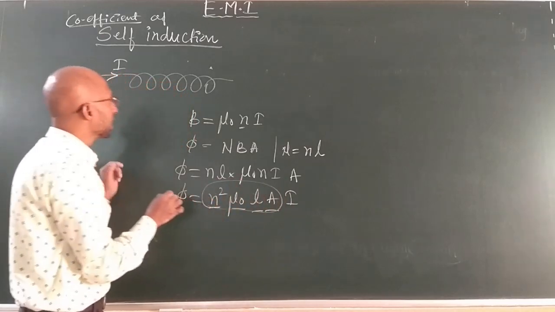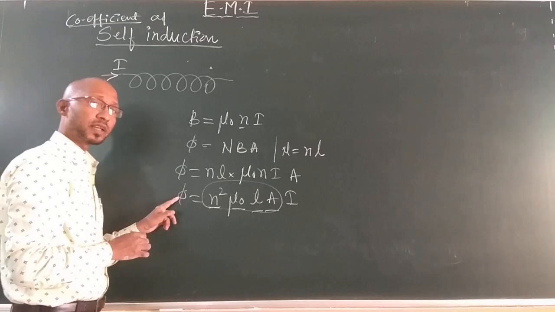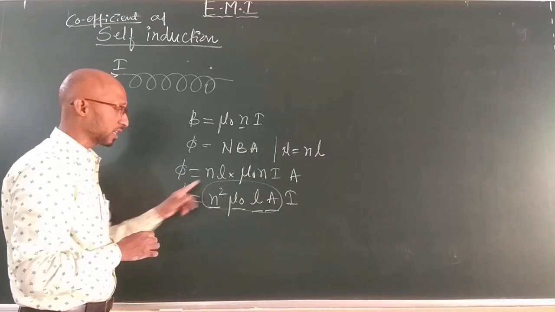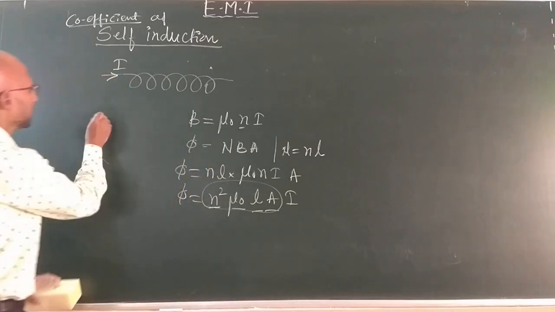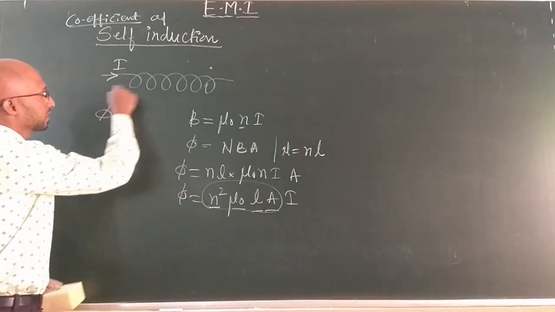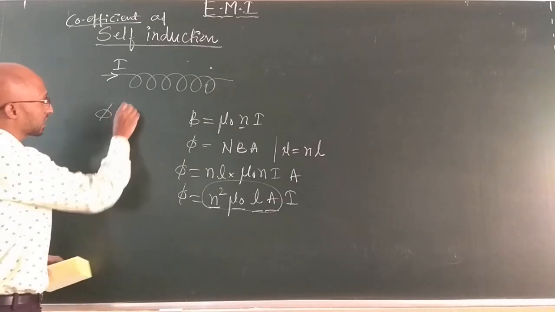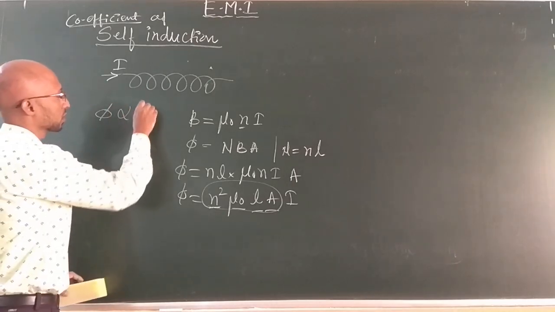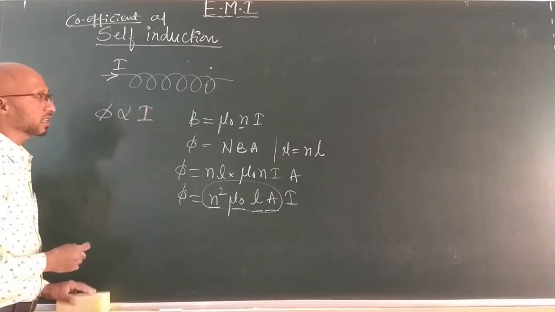So if a current I flows through the inductor, the flux developed in the inductor is directly proportional to the current flowing through it. The flux linkage in an inductor is directly proportional to the current.